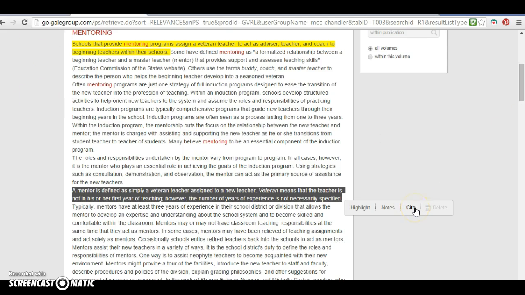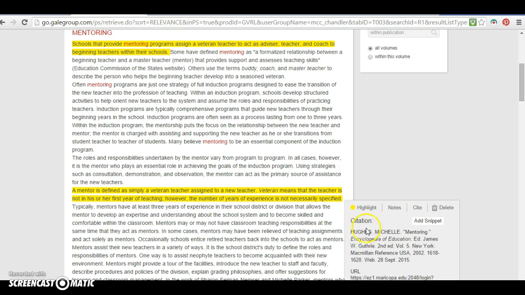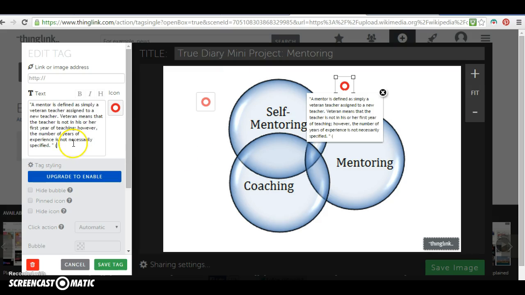So I'm going to go back to that site and say Hughes, okay, because that's the author of this. So back to Thinglink to make sure that I've got the author's name in the citation. And then I need an explanation of that quote and a related quote from True Diary. So there's two ways to do this.